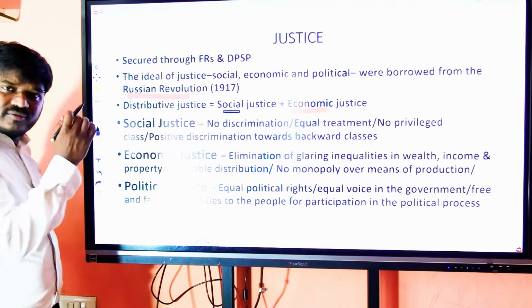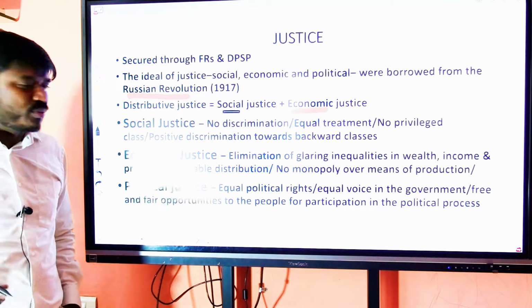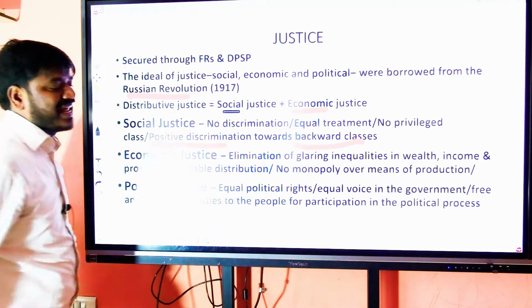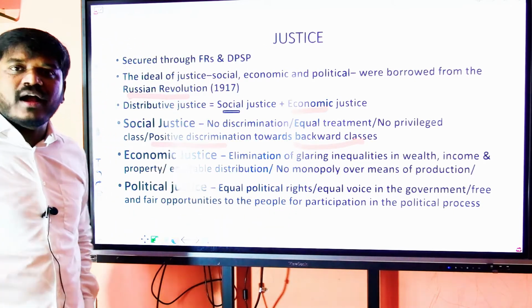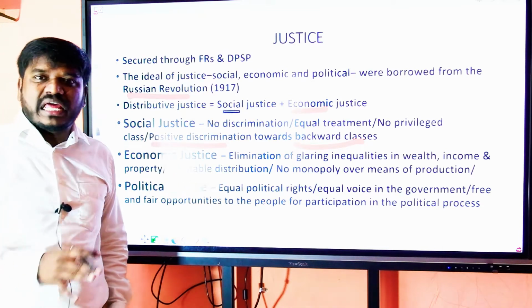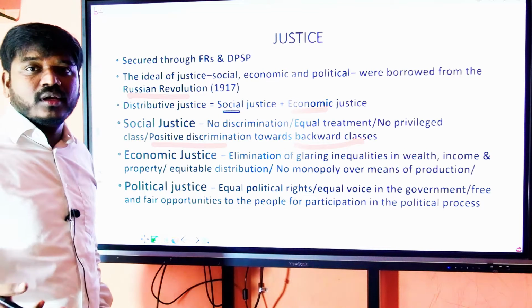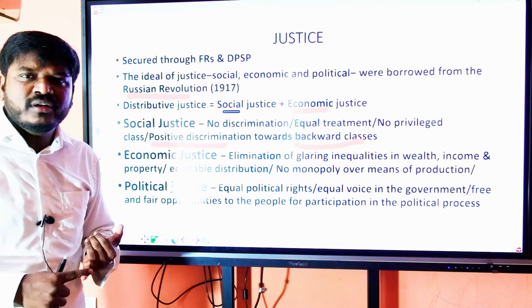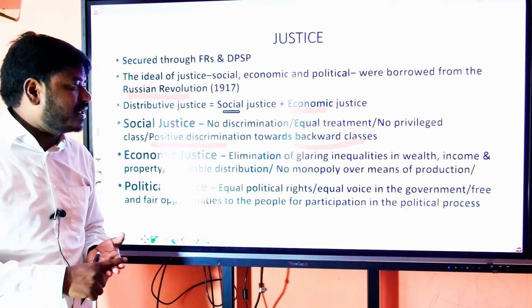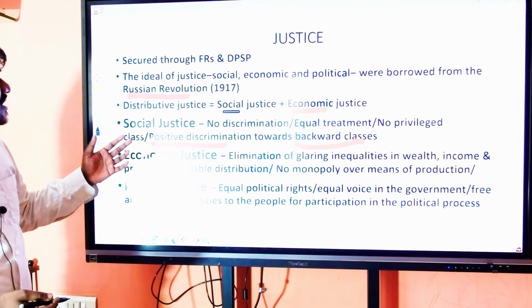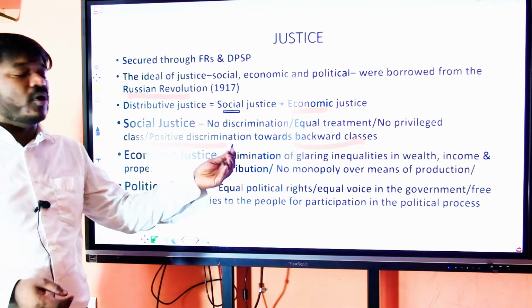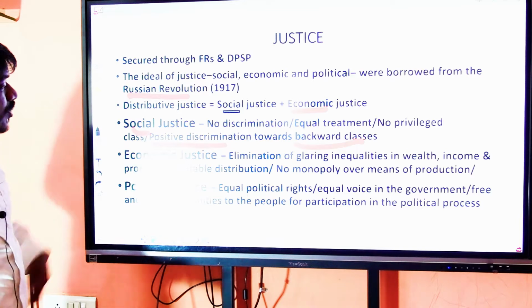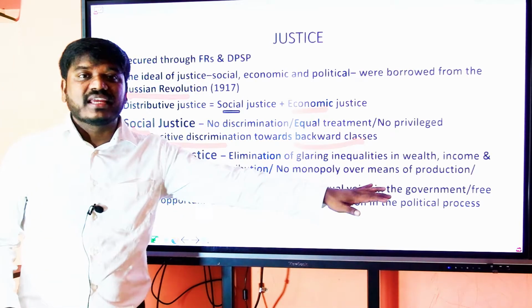However, if the principle of social justice needs to be fulfilled, there should be positive discrimination towards backward classes. If there are some segments, some classes of people in the country who are backward by the inherent nature of their birth, society, class or family, the state needs to discriminate in their favor to fulfill social justice. What is economic justice? Elimination of glaring inequalities.